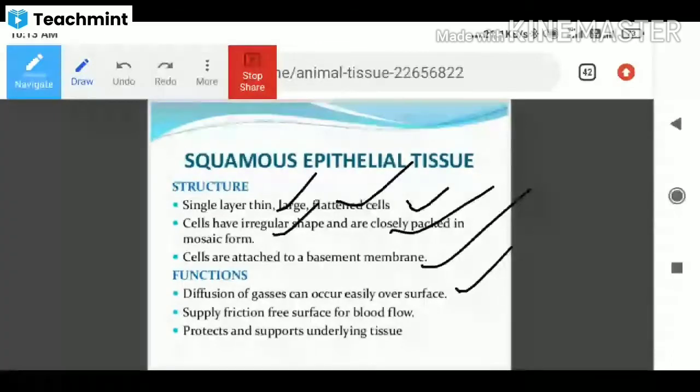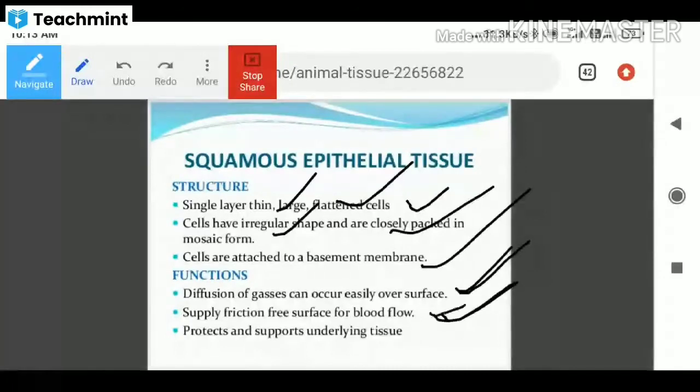And also it supplies a friction-free surface for blood flow. Whenever the blood flows from one organ to another organ, friction may be formed. During that situation, the friction-free surface is provided by this squamous epithelial tissue, and the blood flows freely. So that is the main function.